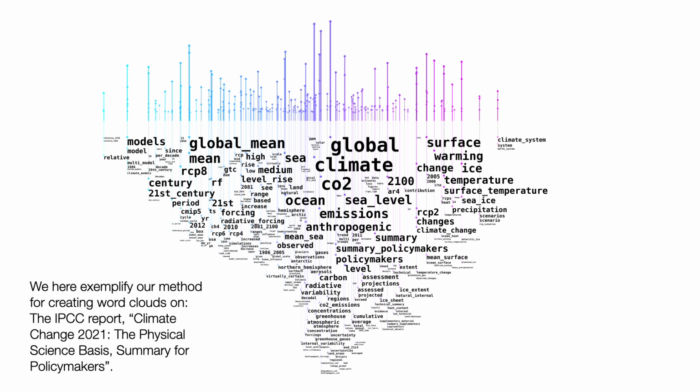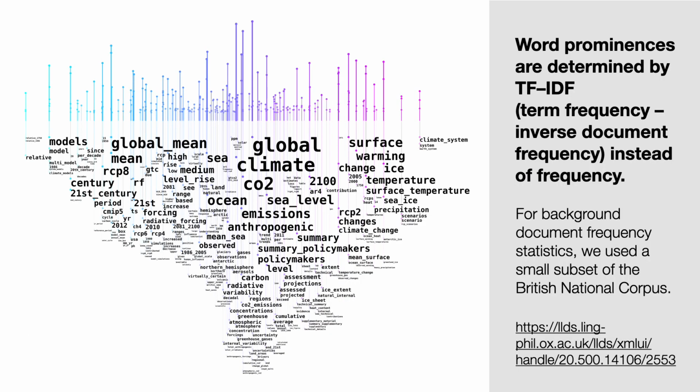We here exemplify our method for creating word clouds on the IPCC report, Climate Change 2021, the Physical Science Basis, Summary for Policymakers. Word prominences are determined by TF-IDF, term frequency and inverse document frequency, instead of frequency. For background document frequency statistics, we used a small subset of the British National Corpus.